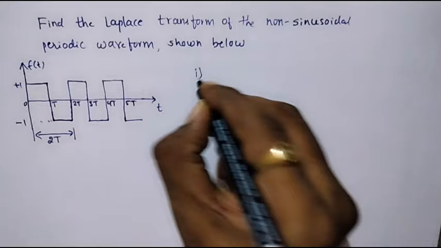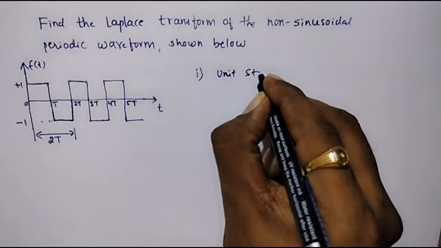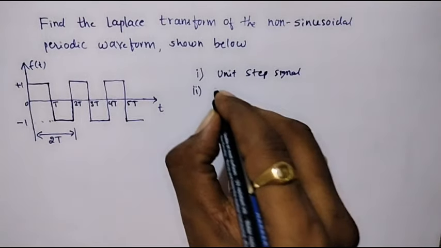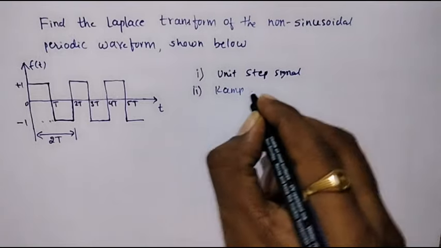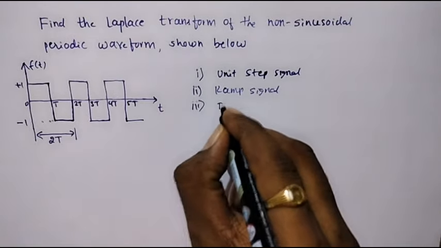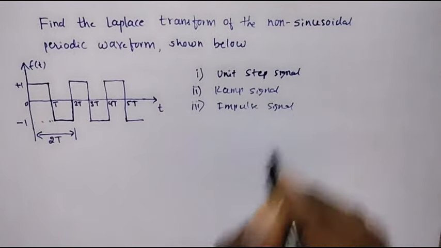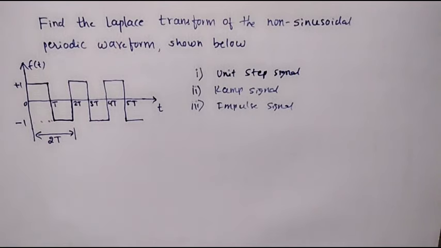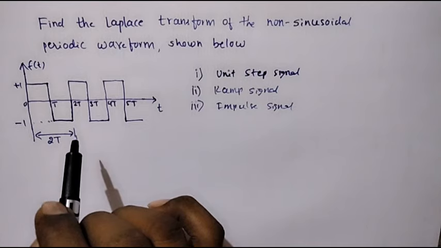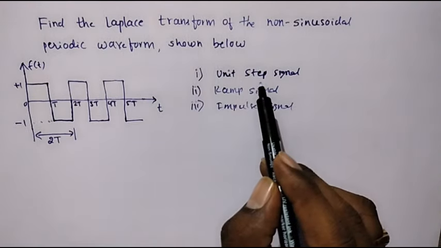The standard signals are: one is the unit step signal, second one is the ramp signal or unit ramp signal, and third one is the impulse signal. If we observe this periodic waveform, we can say that this periodic waveform is made of the step signal.